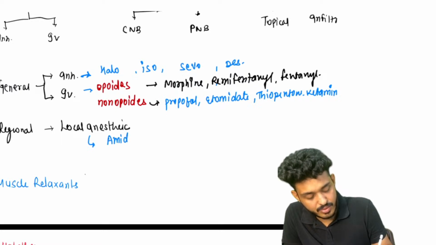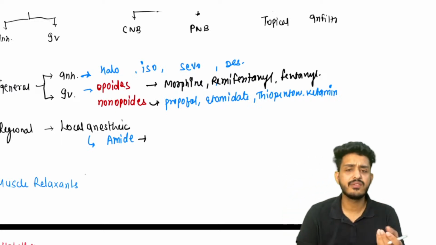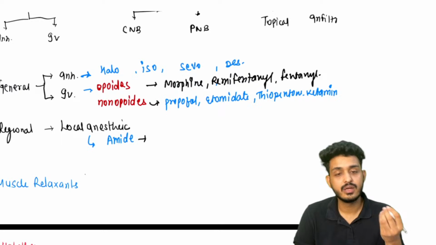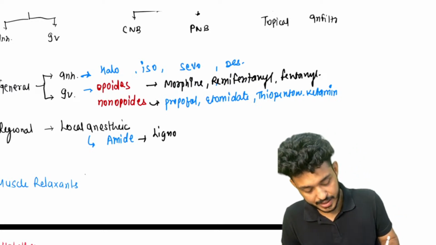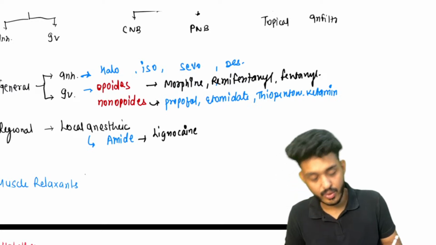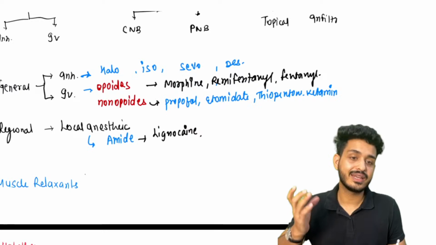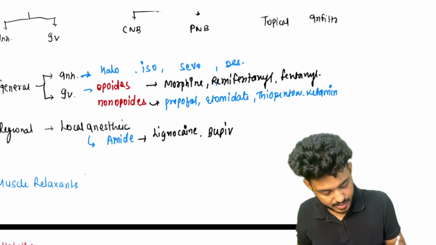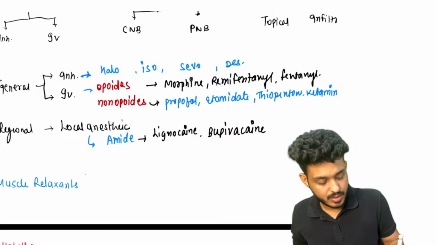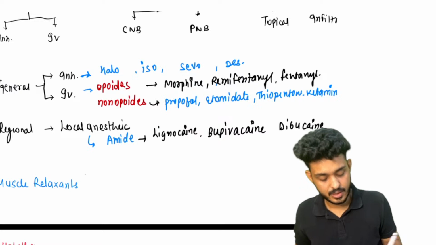So let's write down about amides. What are those amides? Amides will be having a double I. Okay, so we are having amides like lignocaine, which we are using for local anesthesia. You must have seen lignocaine. Okay, lignocaine, bupivacaine, dibucaine.